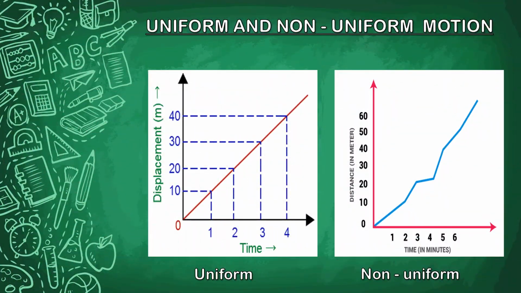Uniform and non-uniform motion. When an object covers equal distances in equal intervals of time, it is known as uniform motion. When an object covers unequal distances in equal intervals of time, it is known as non-uniform motion. Here you can have a look at the uniform motion graph and the non-uniform motion graph.